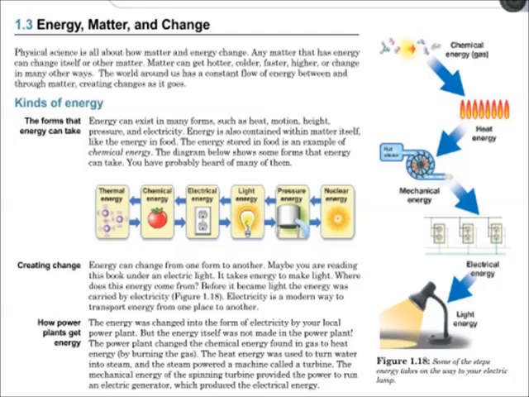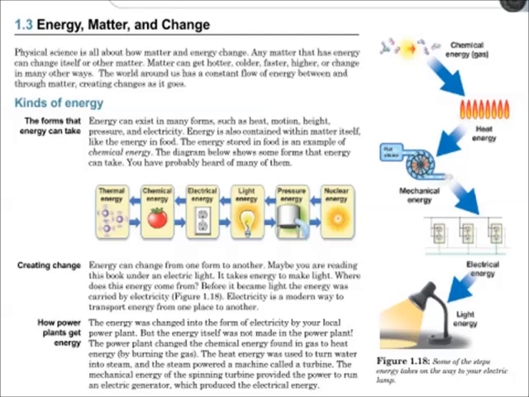Energy can exist in many forms, such as heat, motion, height, pressure, and electricity. Energy is also contained within matter itself, like the energy in food. The energy stored in food is an example of chemical energy. The diagram below shows some forms that energy can take. You have probably heard of many of them. Energy can change from one form to another.